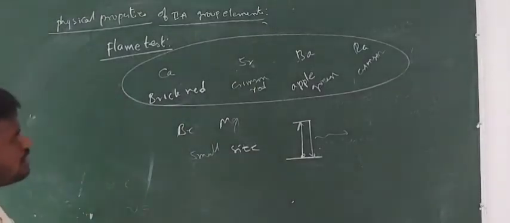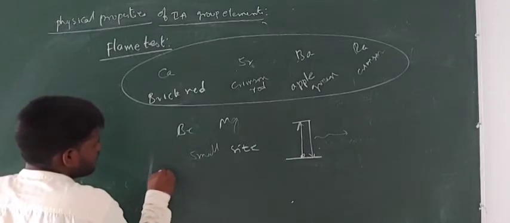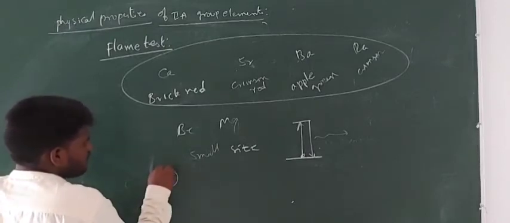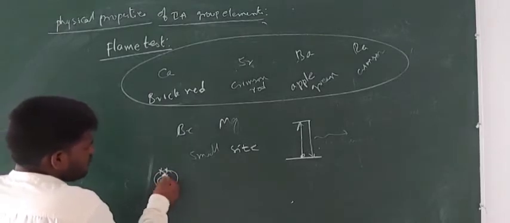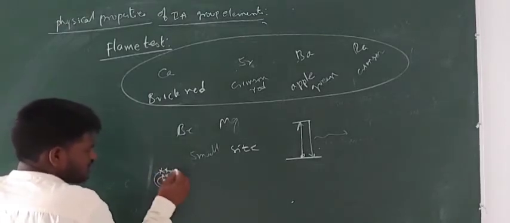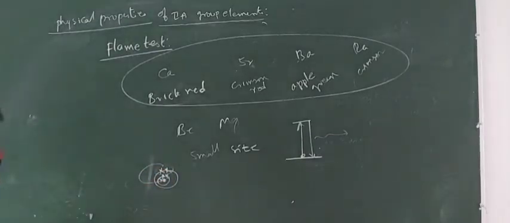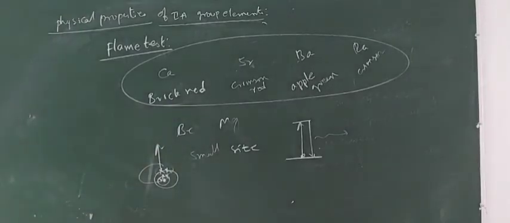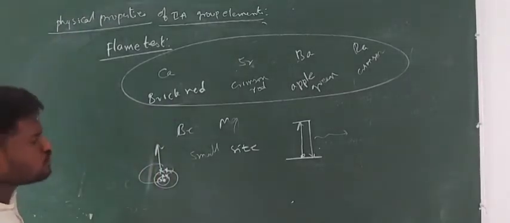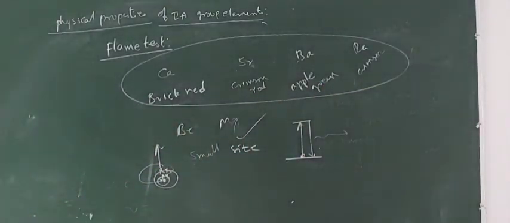But in case of beryllium and magnesium, for example, let us take beryllium. Beryllium contains two shells, and in the second shell 2 electrons are present. The first shell also contains 2 electrons. The electrons present in the second shell, due to the small size, are strongly attracted by the nucleus. That's why in flame test they are unable to get excited and there is no chance of de-excitation also. The same story is repeated in magnesium also.